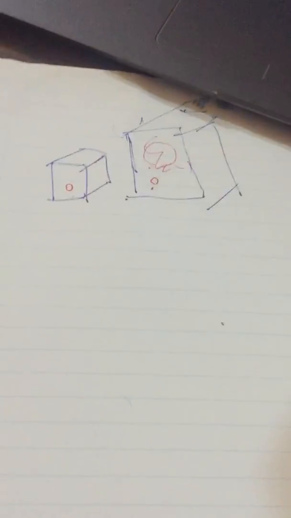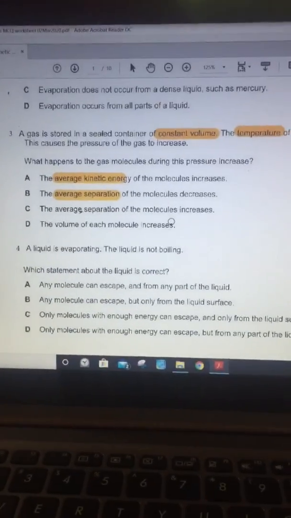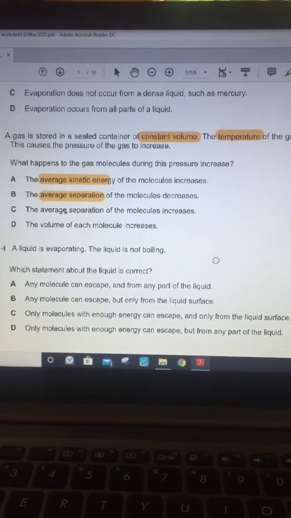For example, when you are inflating a balloon, you might have a greater volume, but if you consider the molecule itself, the molecule's volume will remain the same. When the volume becomes bigger, the molecule's volume will not become bigger. So the answer for question number 3 is A.